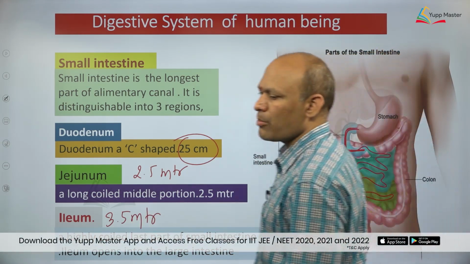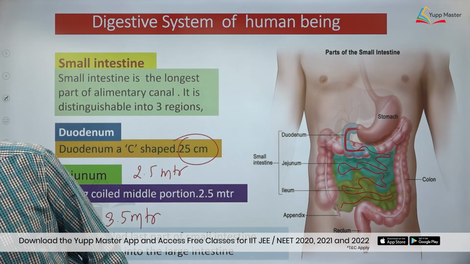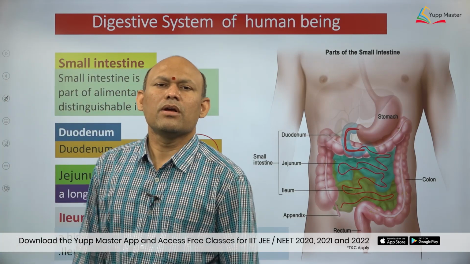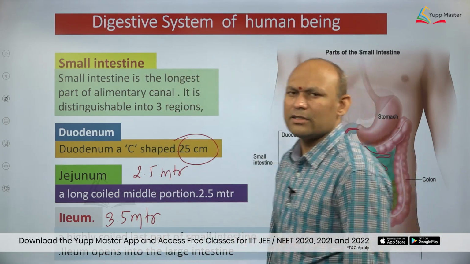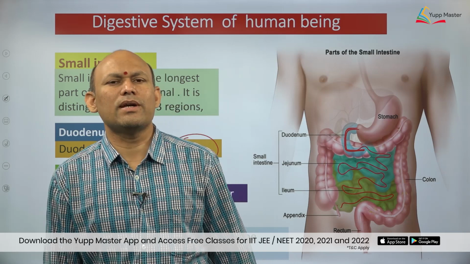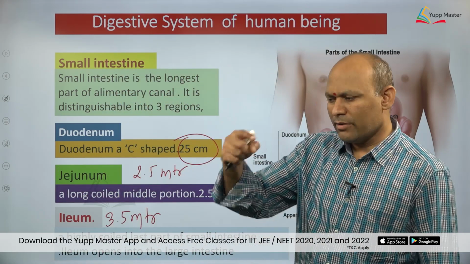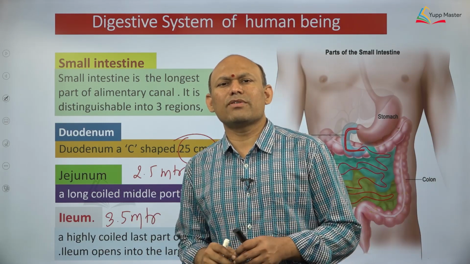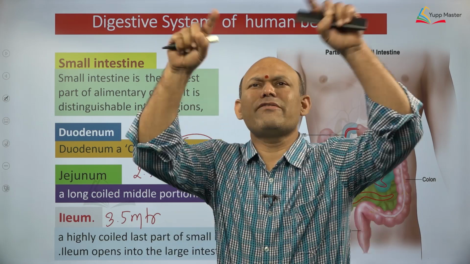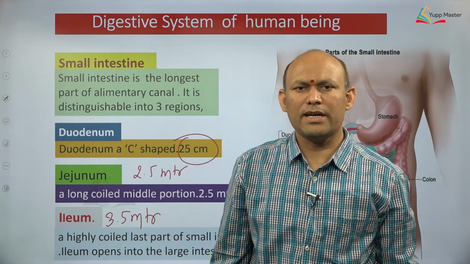Small intestine, most important. If you ask me what is the function of the small intestine, dear students? You have studied that the small intestine plays an important role in digestion and absorption, most important. The innermost layer of the wall of the small intestine shows many finger-like projections and those are called what? Villi. We will discuss them subsequently in detail, dear students.